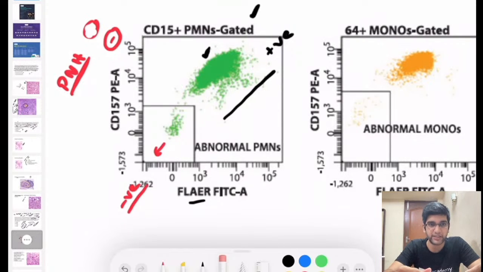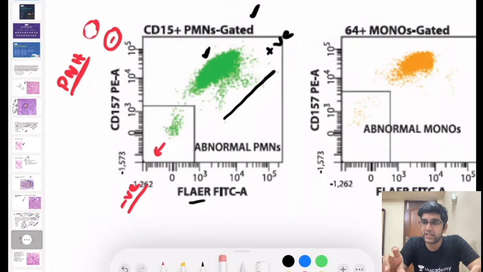You only gave me the information that PNH is an acquired disorder, not a congenital disorder, right? If it is an acquired disorder, can I say that only some of these stem cells will be affected or every stem cell will be affected? So answer this question. Will only a few stem cells be affected or will every stem cell be affected in an acquired disorder? It will be only a few stem cells, right? Because acquired, I cannot have all the hematopoietic stem cells have the same mutation, right?